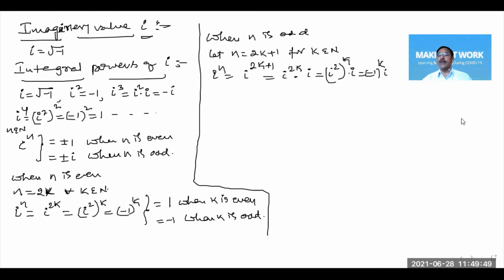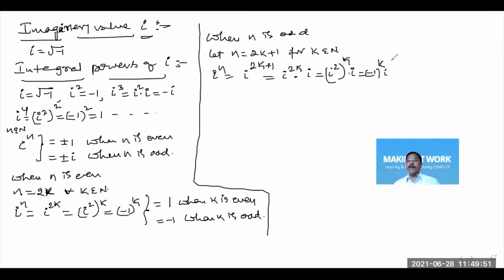This will again have two values. When k is an even number, minus 1 to the power of k becomes plus 1. Therefore, it is plus i when k is even. And this is equal to minus i when k is odd. So like this, the integral power of the imaginary number i will be simplified.